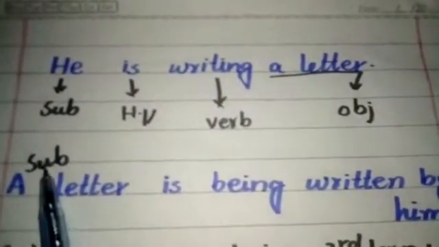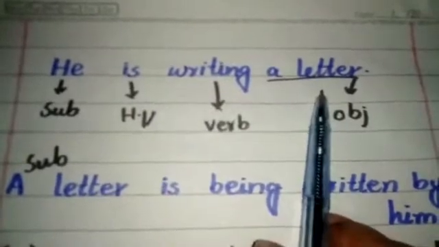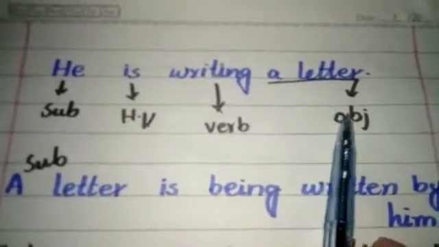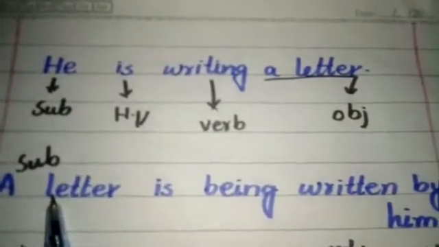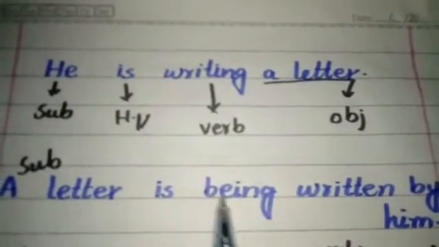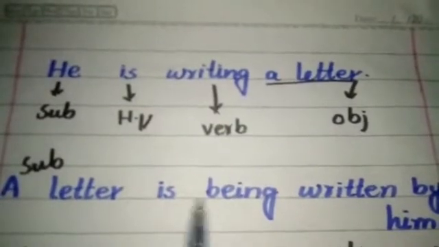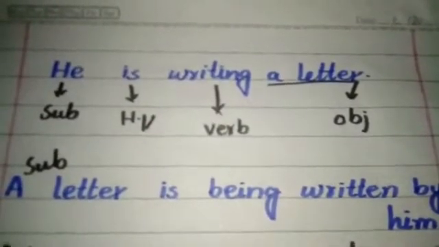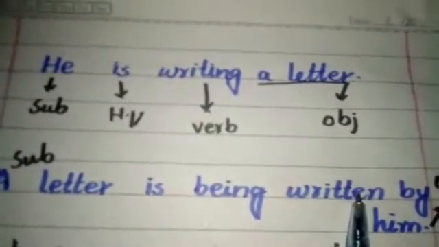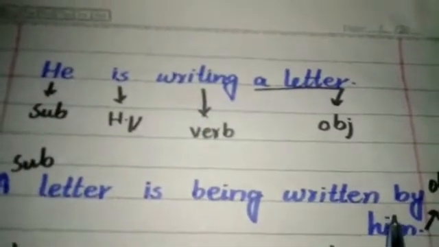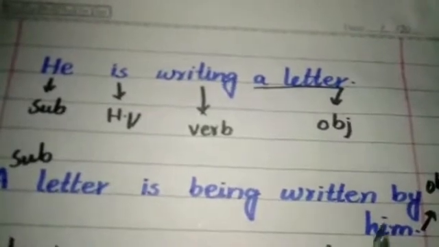A letter is our subject, and a letter in the active voice sentence is our object, and it is changed into our subject in the passive voice. Being is the helping verb, and it is used according to the subject. Written is the third form of write. By is the preposition of agent.